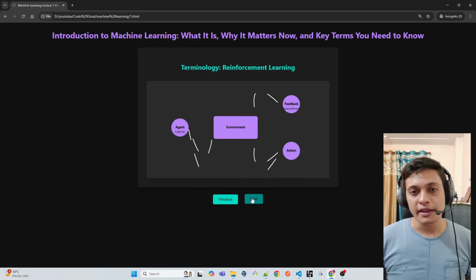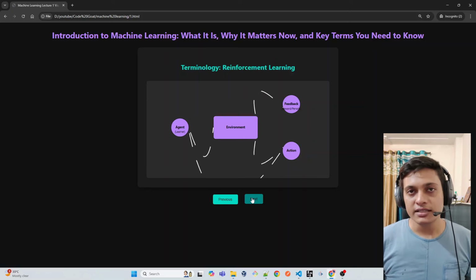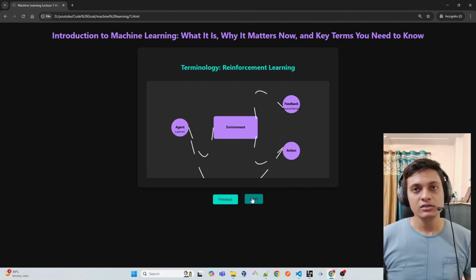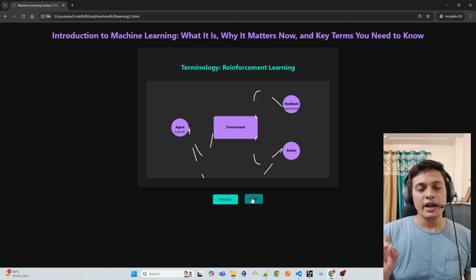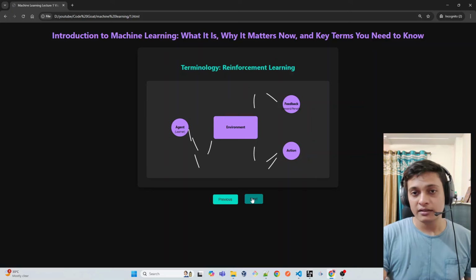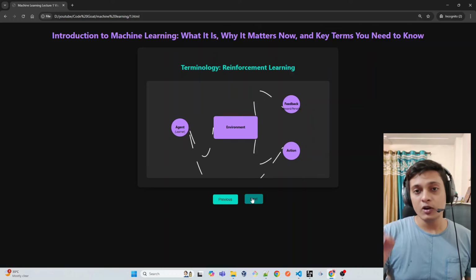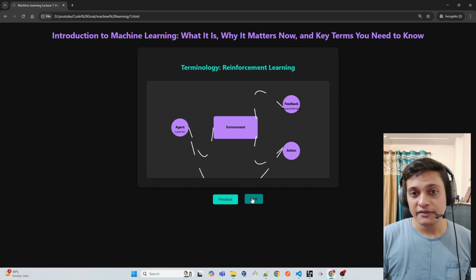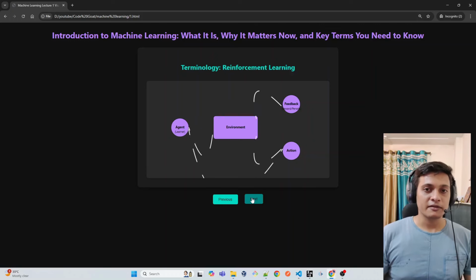Coming to reinforcement learning. So what is reinforcement learning? From the diagram, we can understand there are four parts: agent, feedback, action, and environment. So how does it all work? We provide an action to the agent in an environment, and when it does the task and provides the output, we provide the feedback. If the feedback is positive, we reward it, and if the feedback is negative, we punish it.